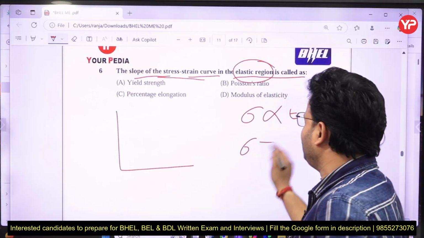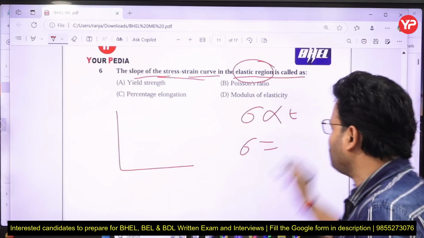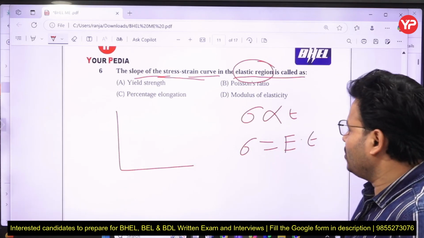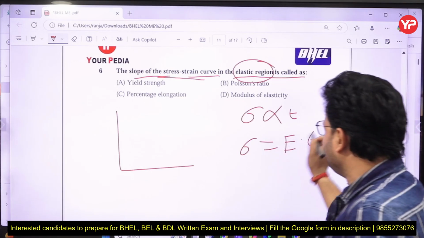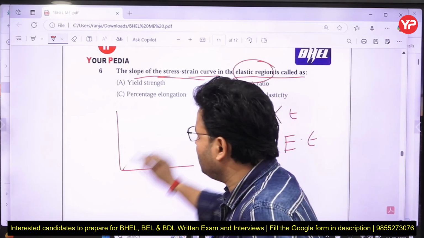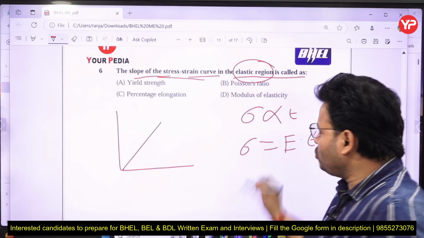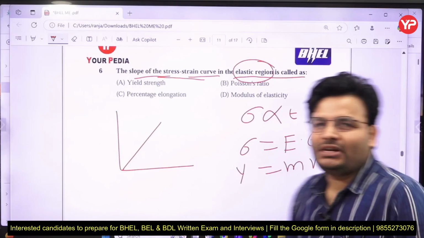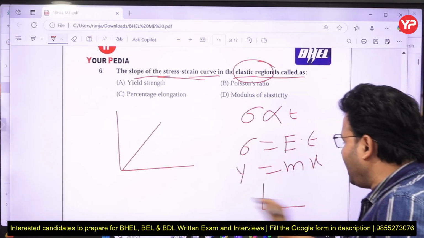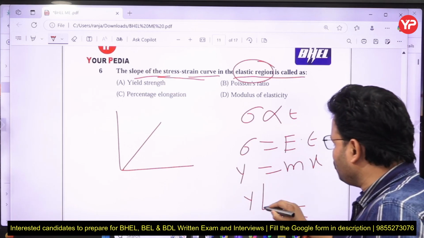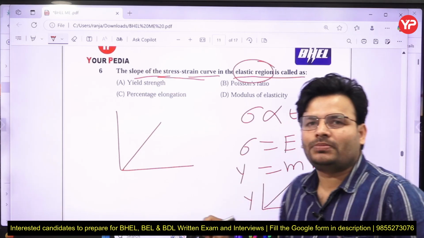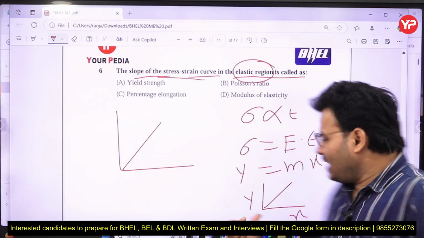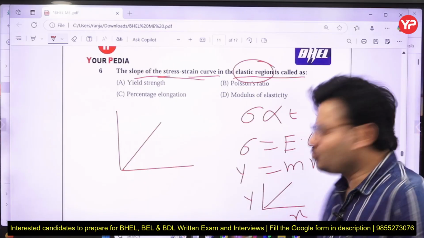If I remove the proportionality, I have to put a constant, so stress equals E into epsilon. This is a linear relation. Compare it with y equals mx: this is the y-axis and this is the x-axis. For any line, the slope will be m. Slope is basically the inclination with the x-axis.